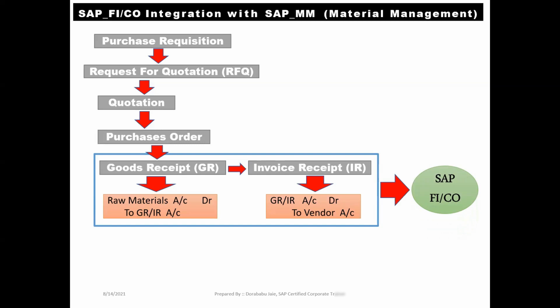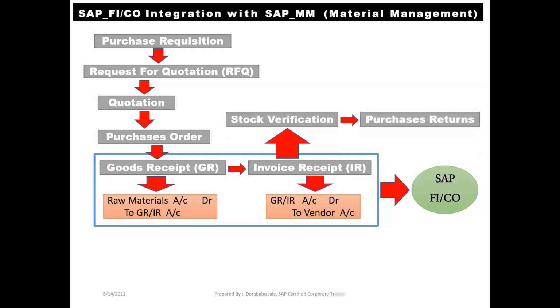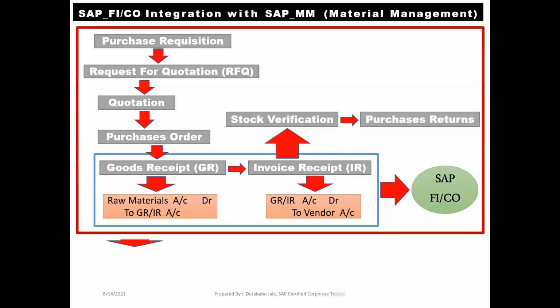Right. Once we have received the invoice receipt, in the continuation, our procurement team, that is materials management team, will go for the stock verification. Whether we have received right product or wrong product, or right raw materials or wrong raw materials, they will go for physical stock verification. In case they find any kind of damaged product or any kind of wrong product, what they will do? They will go for purchase returns. This entire process is going to be controlled by SAP MM team, that is materials management team.